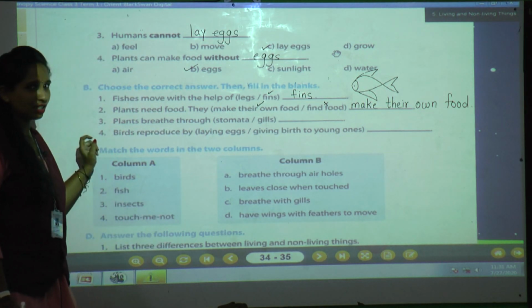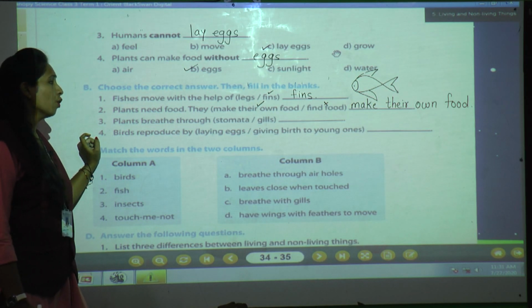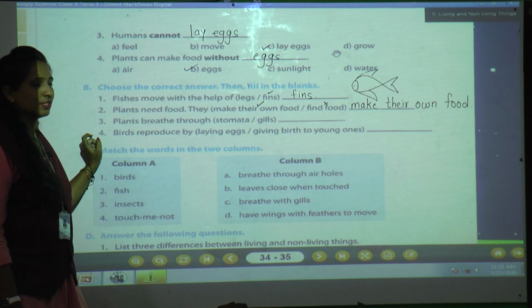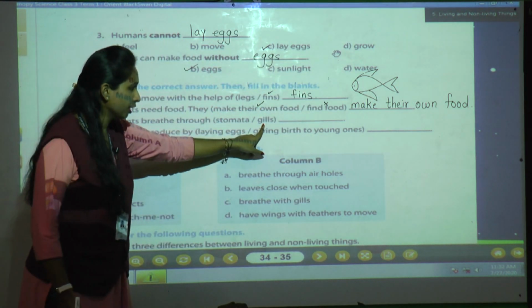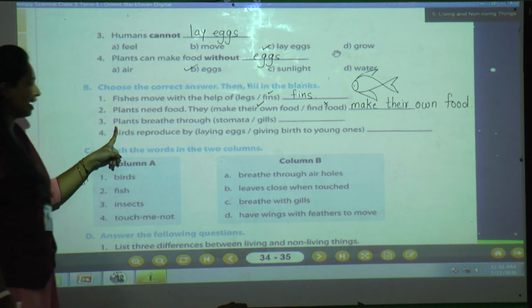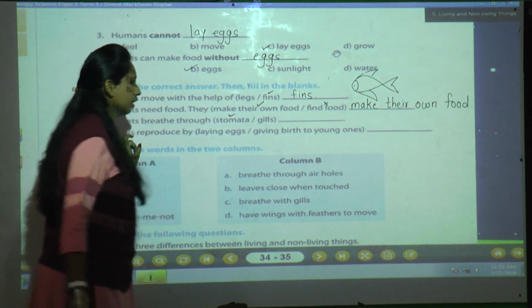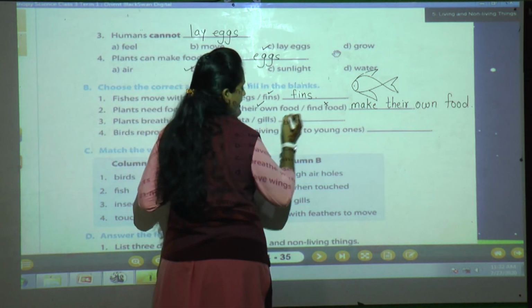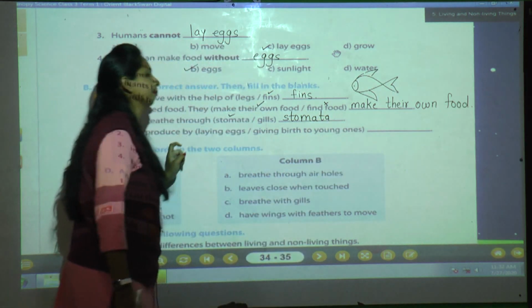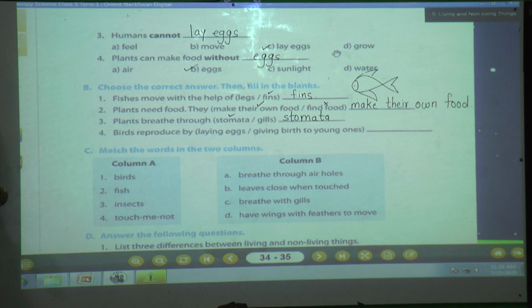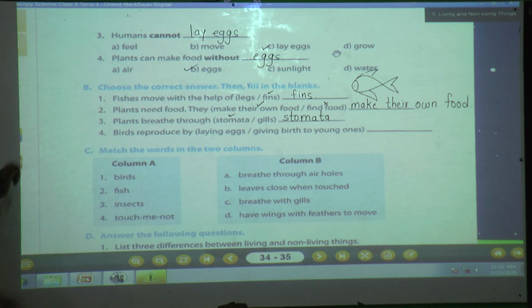What about gills? Just now I told you. Yes. Who will breathe through gills? Yes, students. Fish breathe through the gills. But what about plants? Plants breathe through stomata. Okay. So write here stomata, stomata. Okay. Understood till here? Now we'll move to the fourth question. What is the fourth question?